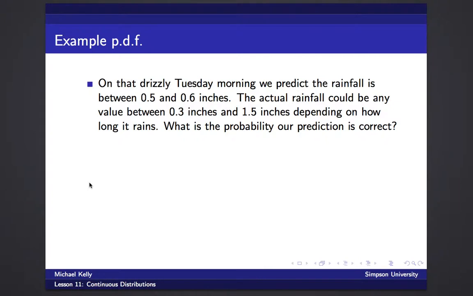So let's suppose on that drizzly Tuesday morning, we think there maybe is like 0.5 to 0.6 inches of rain. And the actual rainfall is going to be between 0.3 inches and 1.5 inches, depending on how long it rains. What's the probability that we are correct? I should probably point out here that that's a pretty unrealistic distribution for rainfall. It probably isn't going to be equally likely between 0.3 and 1.5 inches. But that's actually not a question of probability, that's a question of statistics. We want to figure out what the distribution of some real-life phenomenon is.